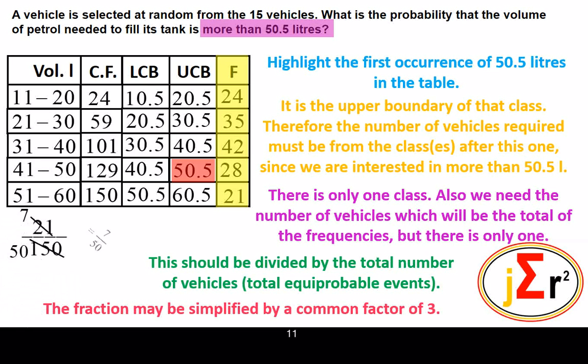And of course 3 into 21, 7 times. So the final answer is 7 over 50, or 7/50ths. 7 over 50 might be acceptable at this point.